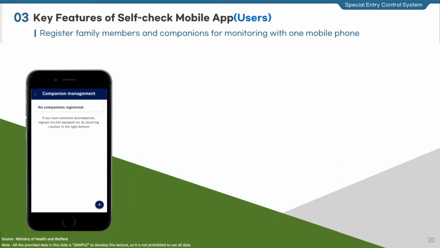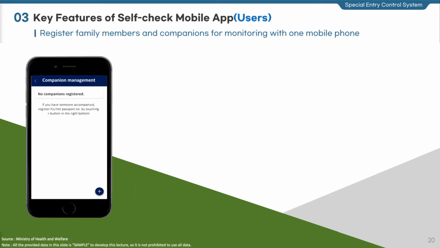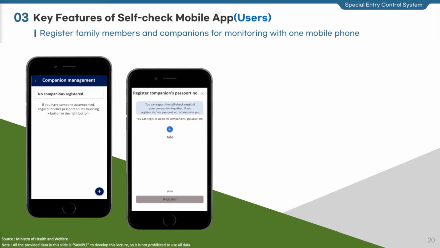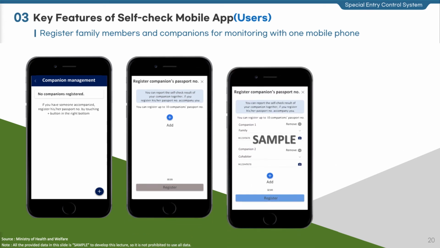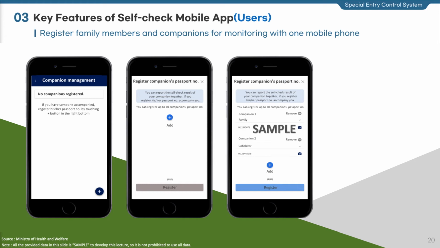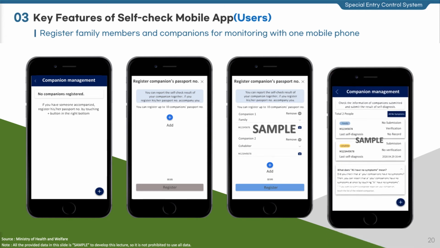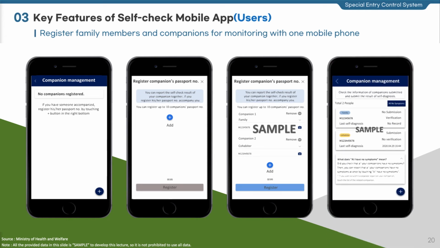This slide explains how to register family members or companions of the entrant for monitoring. This feature allows monitoring of persons accompanied by the entrant with a single mobile phone in cases where they use roaming services through a phone for family trip or other reasons.